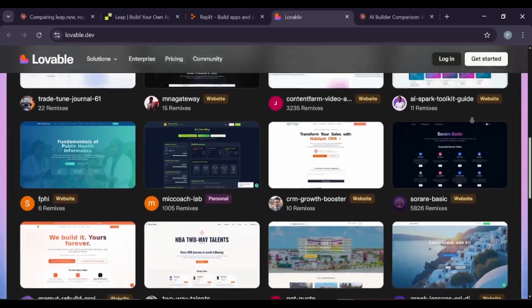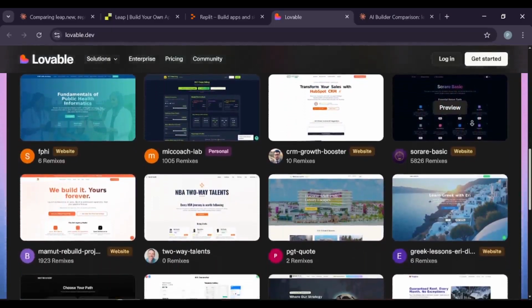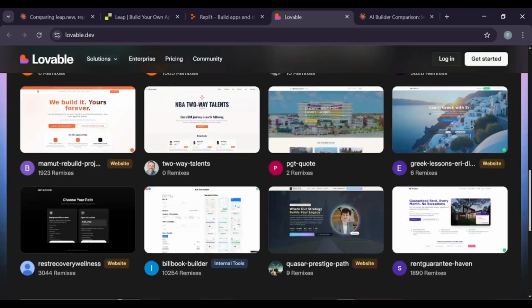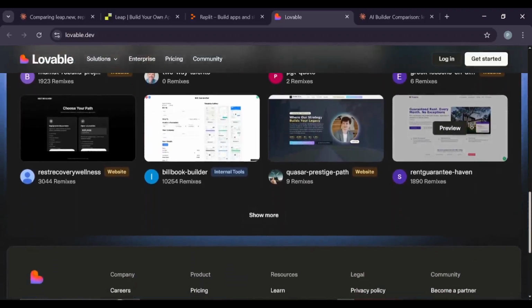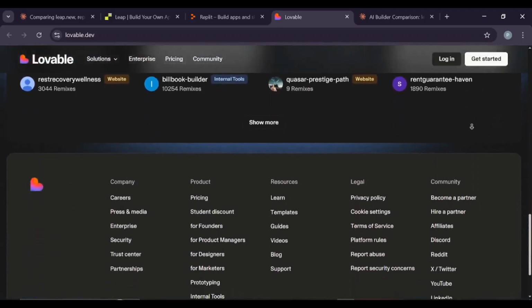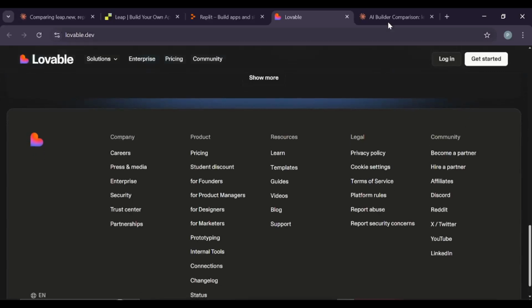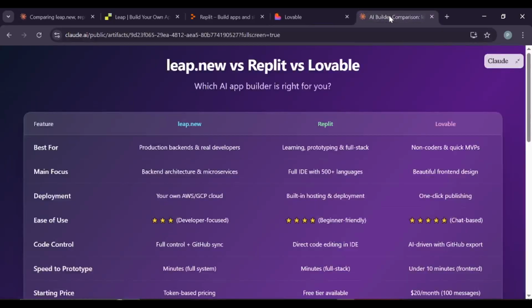So, which one wins? Well, it depends. Leap.new is perfect for experienced developers who need production-grade backends and want to deploy to their own cloud. Replit is the middle ground, good for learning, prototyping, and full-stack projects without the complexity. And Lovable is best for non-technical founders and designers who need pretty front ends fast.